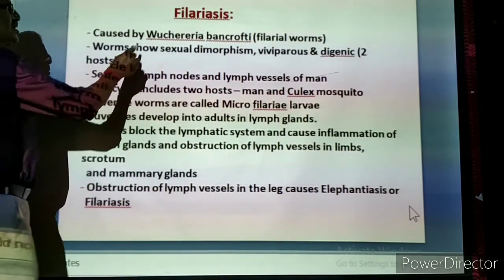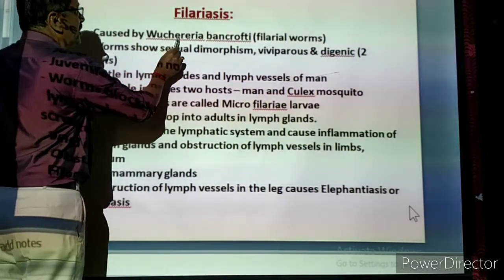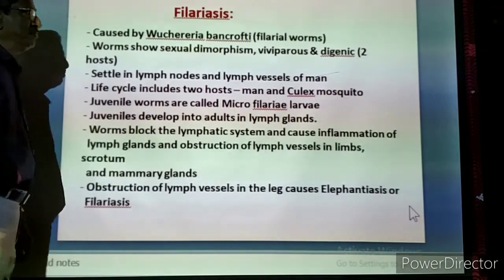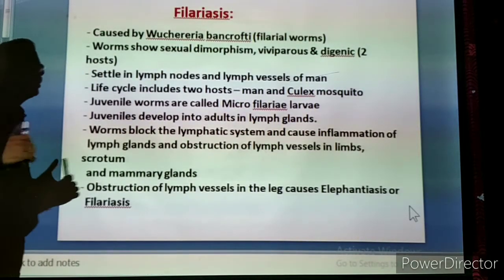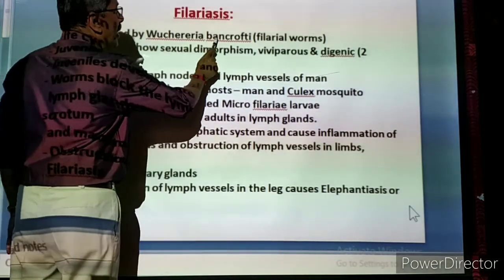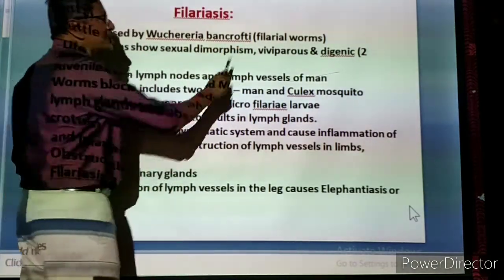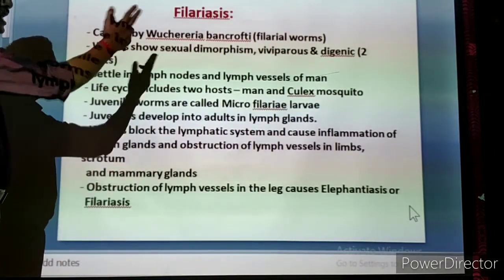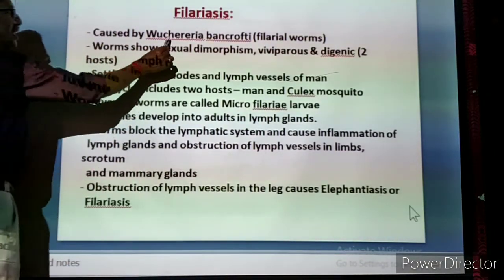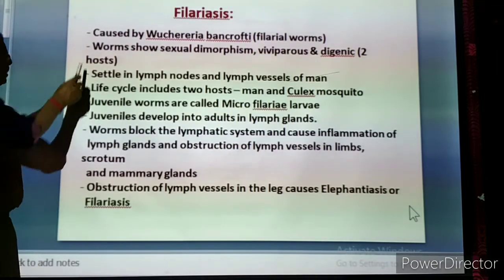See the spelling for Wuchereria, W-U-C-H-E-R-E-R-I-A. Now it is commonly called the filarial worm. Normally doctors will say filarial worms only, but the zoological name is Wuchereria bancrofti.